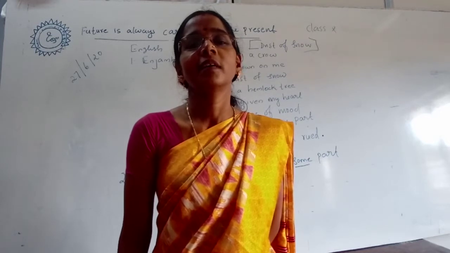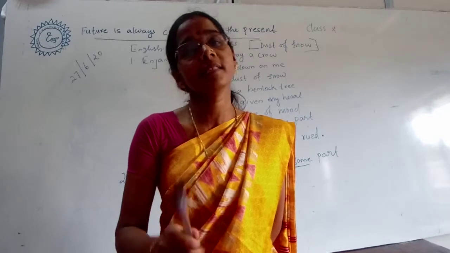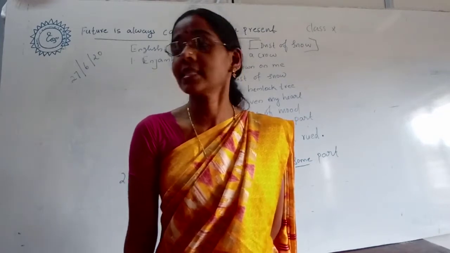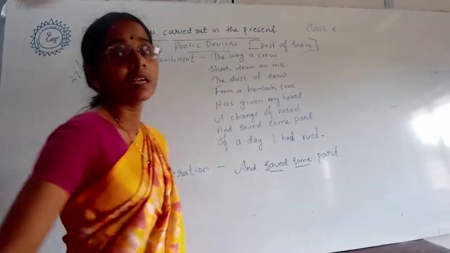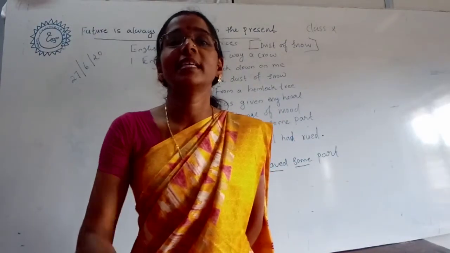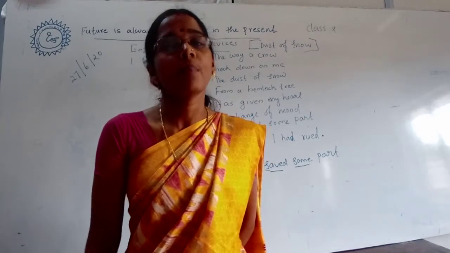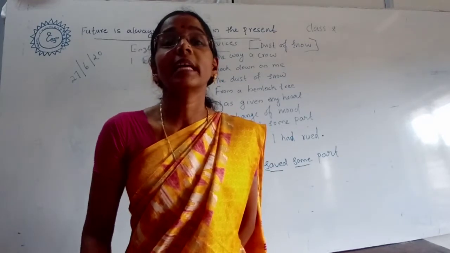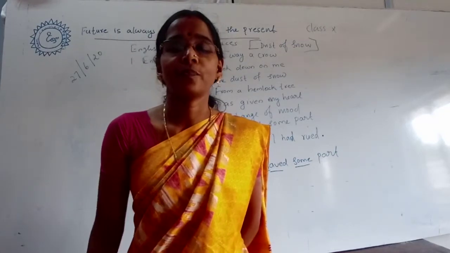Listen. Now I am going to discuss the important poetic devices used in the poem. The first one is enjambment. In this poem we can see that there is no punctuation mark. There is no punctuation mark, but at the end of the poem there is one full stop.